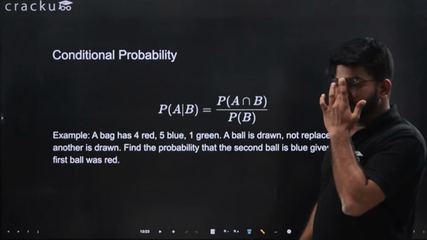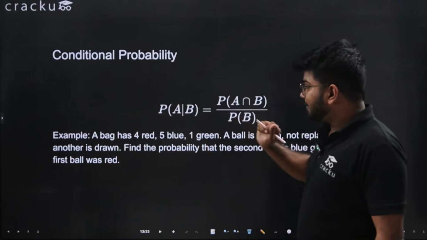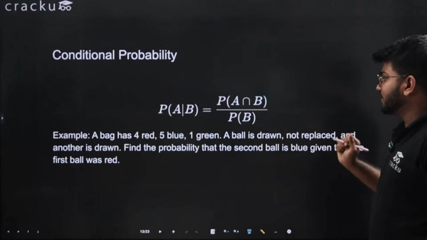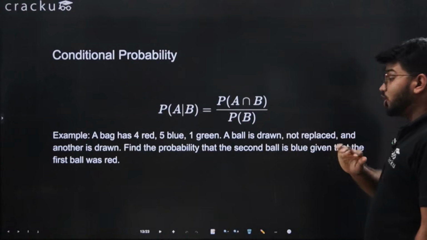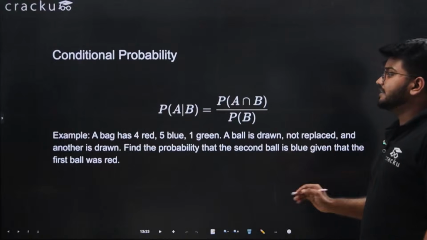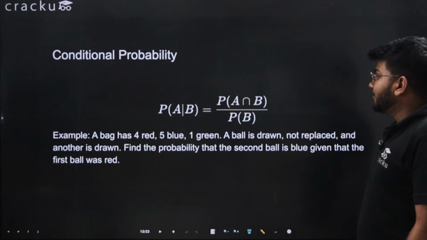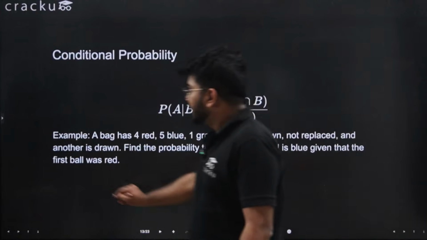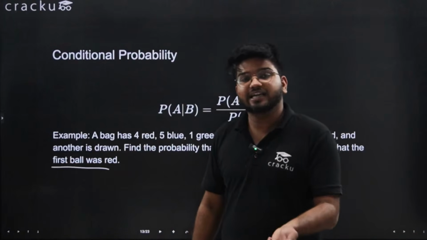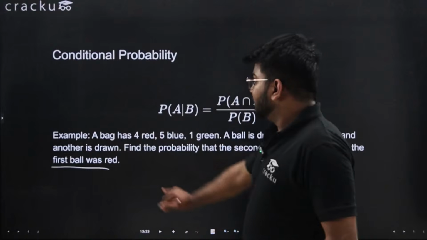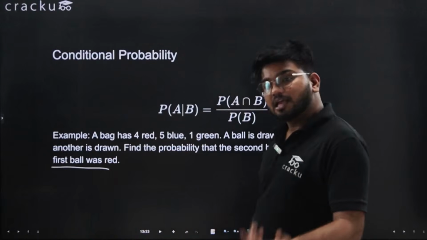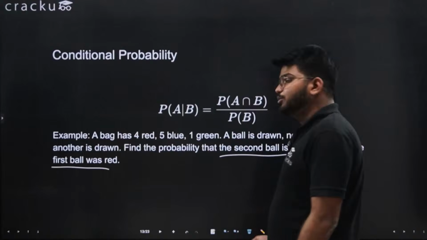For example, let's say a bag has 4 red, 5 blue and 1 green ball. A ball is drawn, not replaced, and another ball is drawn. Find the probability that the second ball is blue given that the first ball is red. Now you are given that one event has already occurred, that the first ball is red. Now find the probability that the second ball is blue.